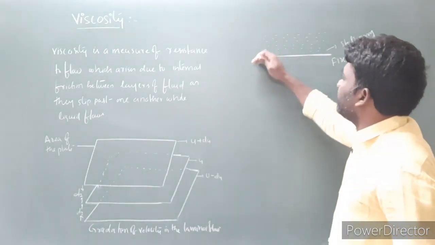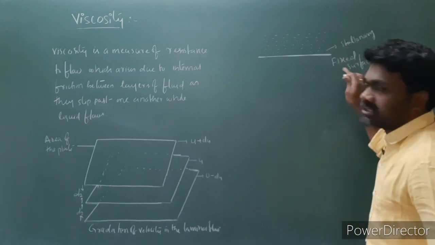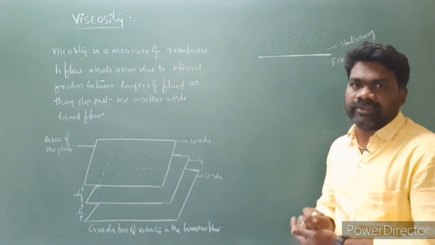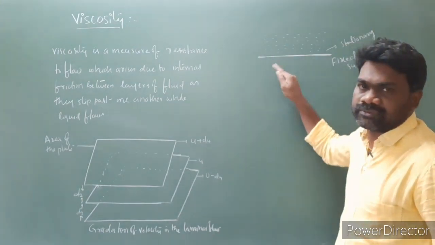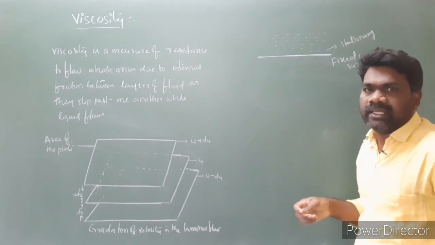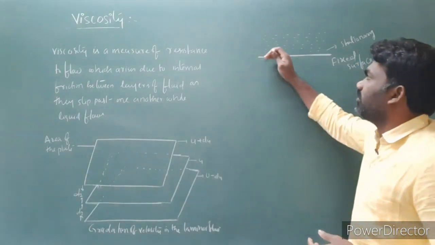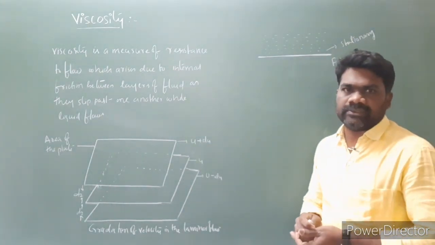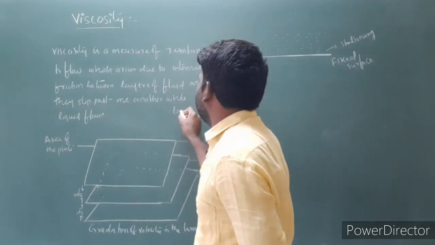While moving away from the fixed surface, the velocity of the layers increases. As the distance from the fixed surface increases, the velocity of the layer increases, and there is a regular gradation of velocity in passing from one layer to the next. This is nothing but laminar flow.